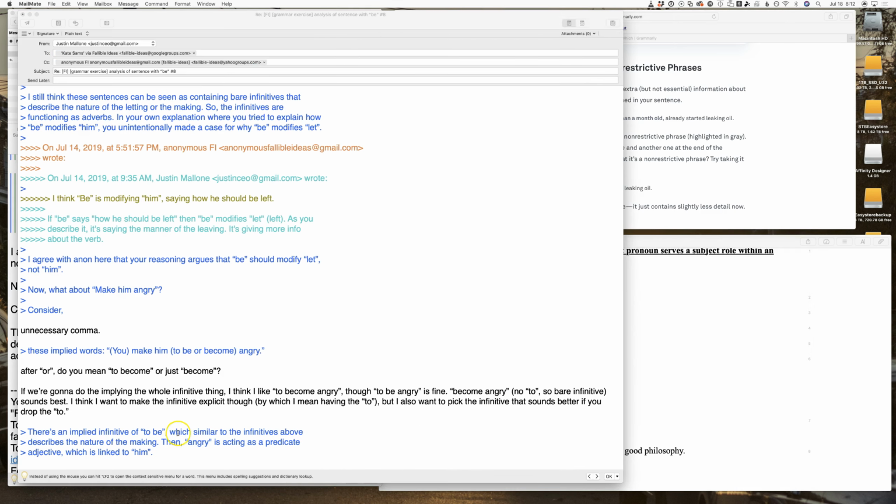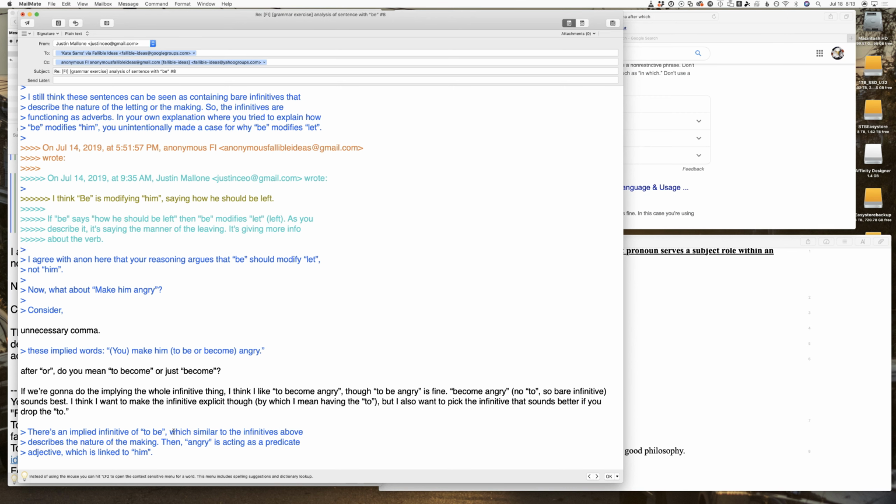Which, yeah, I think this was supposed to be a non-restrictive clause, or wait, there's something off about this. Let me think about it. Right, I think actually I started out in the wrong place. I started a word too soon. This is sort of a parenthetical, similar to the infinitives above.